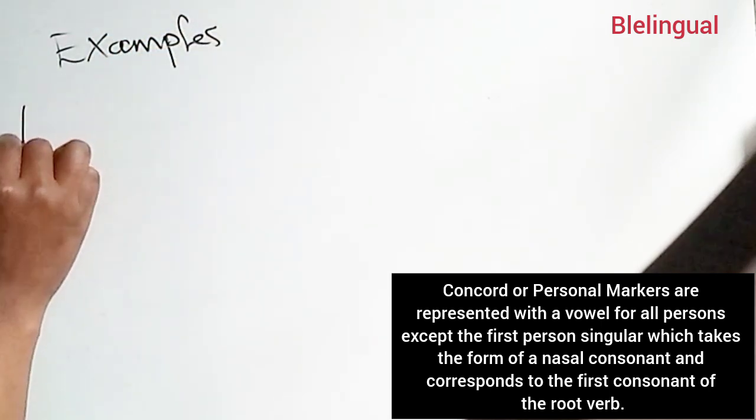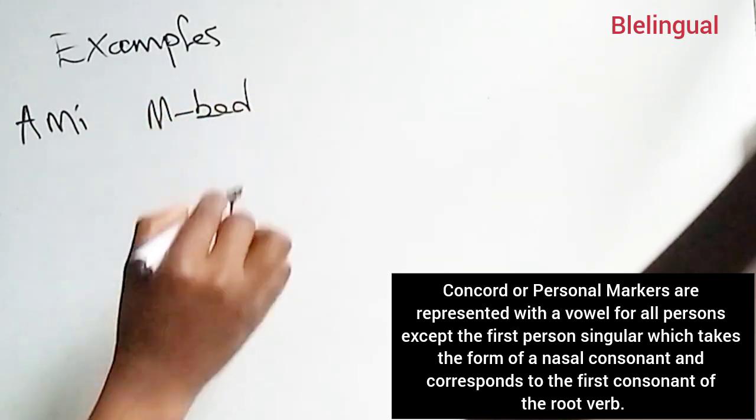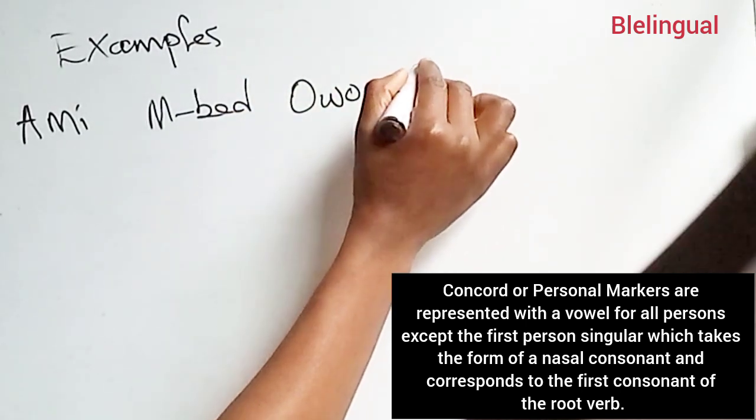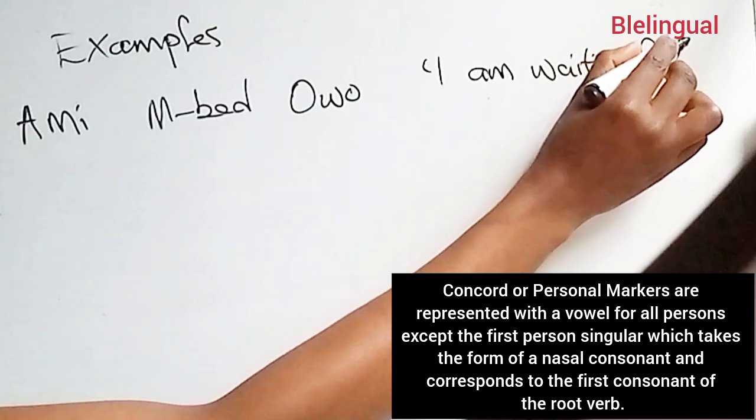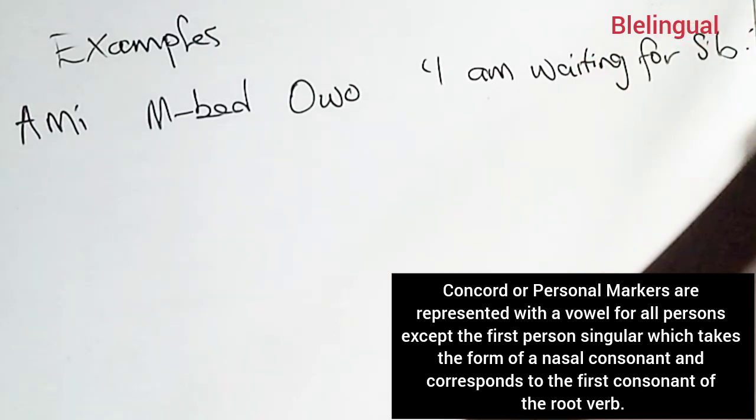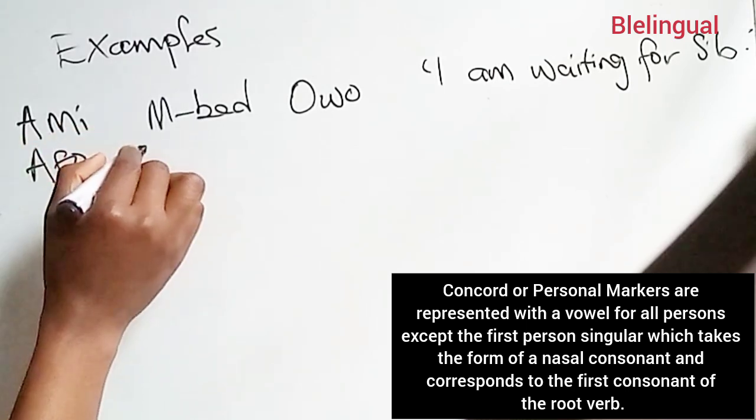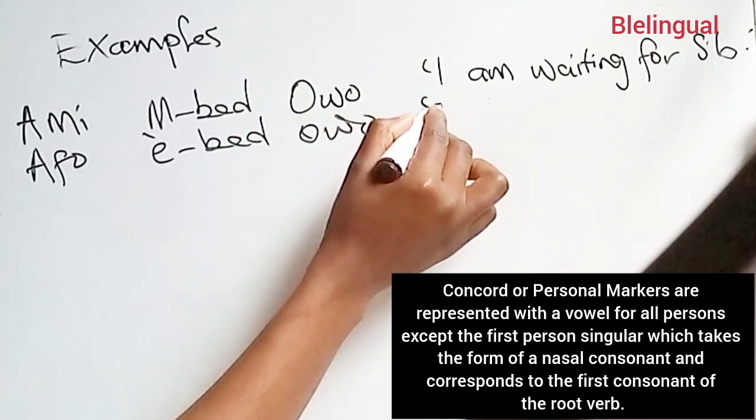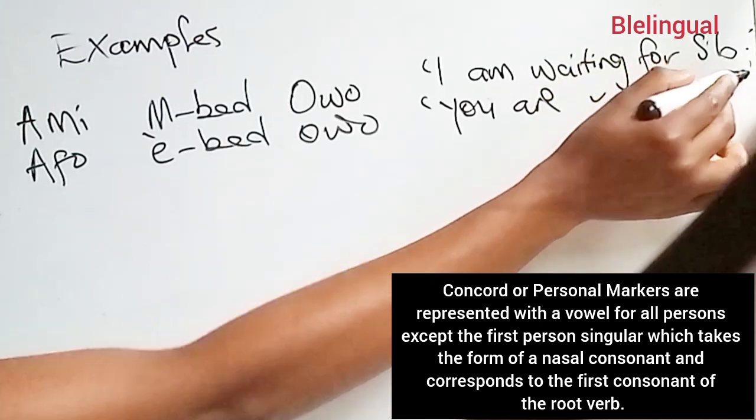In these examples, we shall be making use of the personal pronouns for clarity. Now, the personal pronouns that we talked about are ami, afo, enye, nyan, ndufo, ye, omo. Those are pronouns, and for clarity purpose, we shall be making use of them. Now, in example number 1 as written out here, we have ami, mbed, owo. That means I am waiting for somebody.